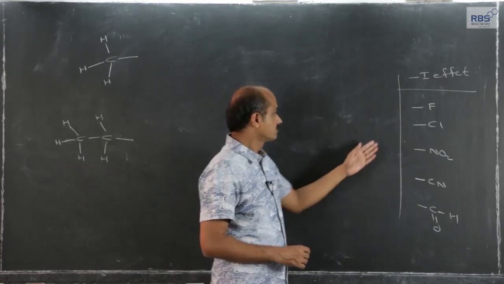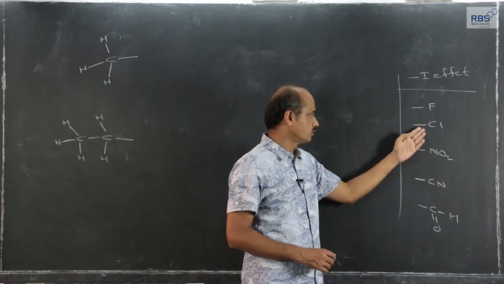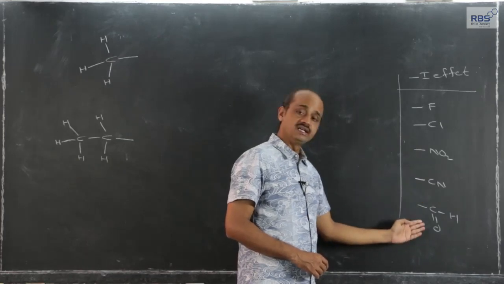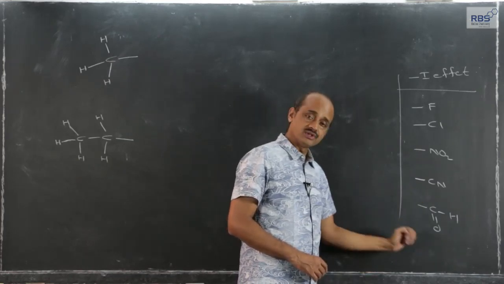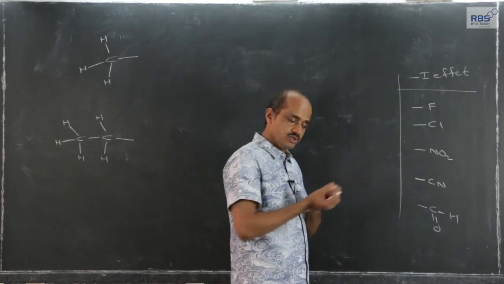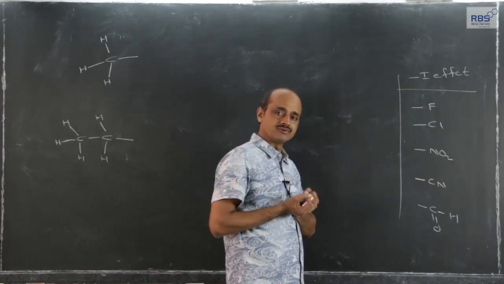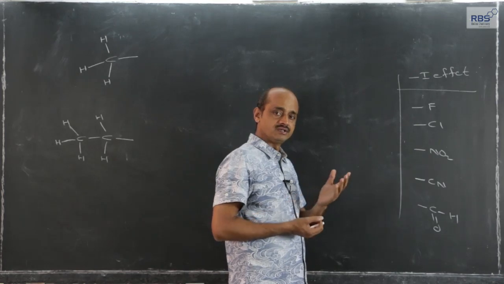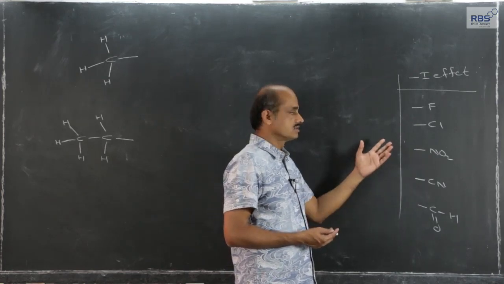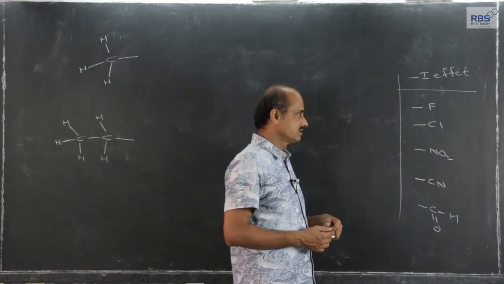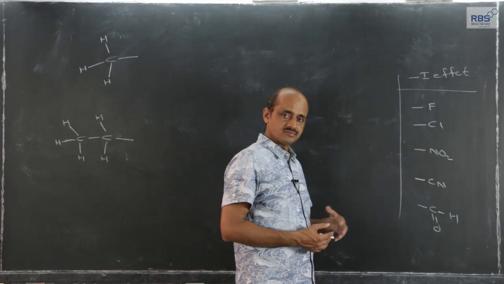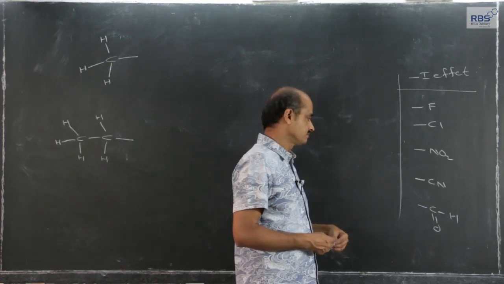There are certain groups like fluorine atom, chlorine atom, nitro group, cyanide group, aldehyde group, carboxylic group, which have tendency to pull the electron density towards themselves, means they will produce polarity, but they will make the carbon chain electron deficient.